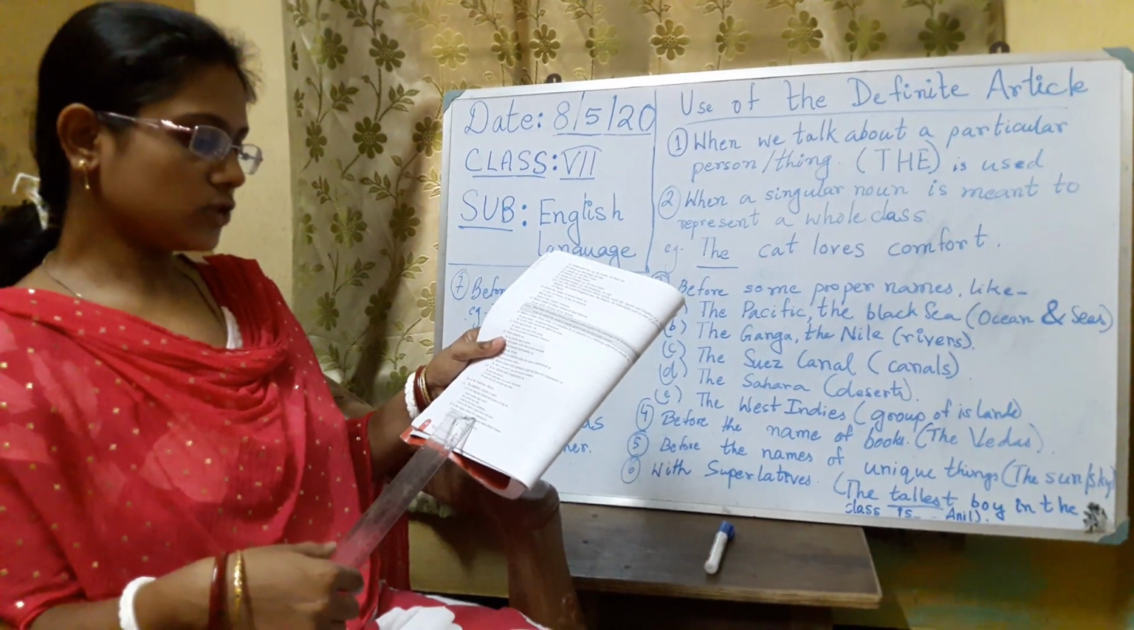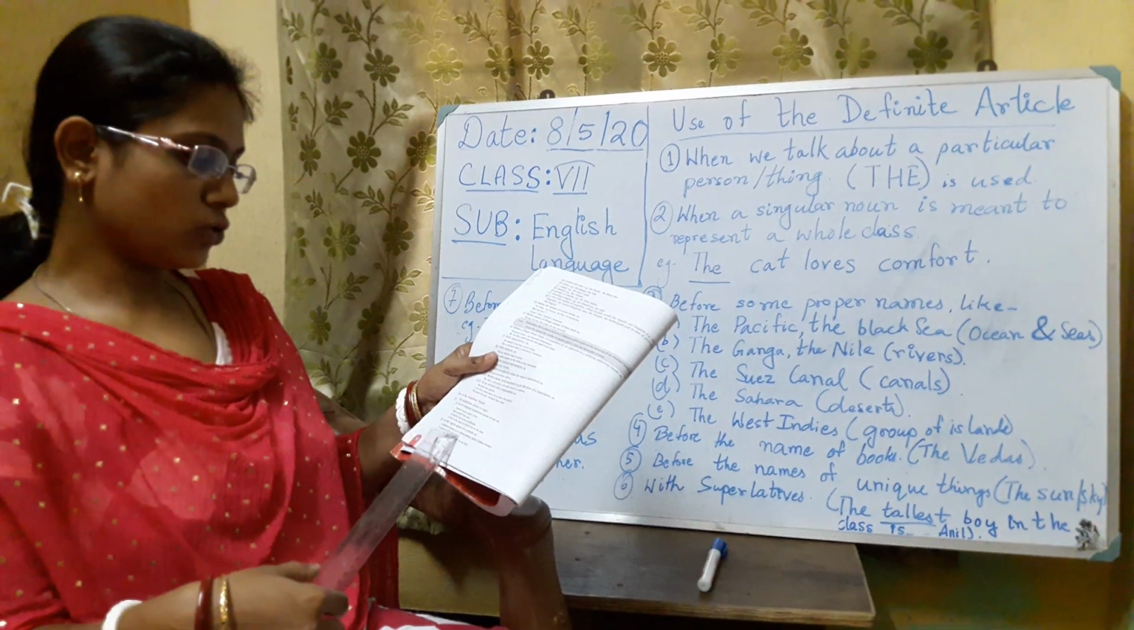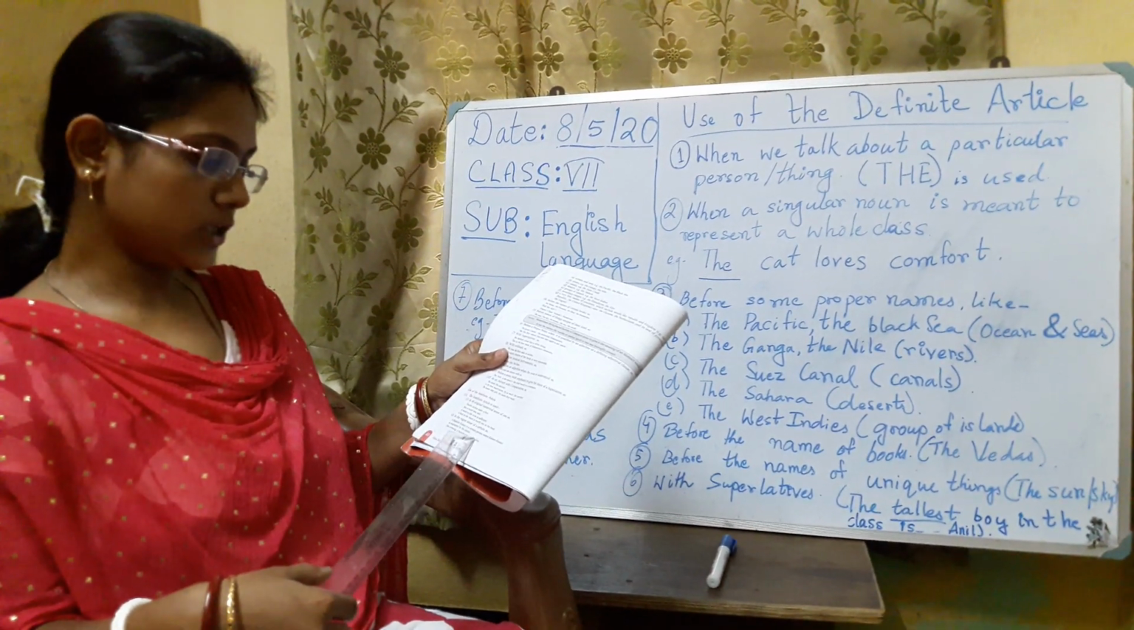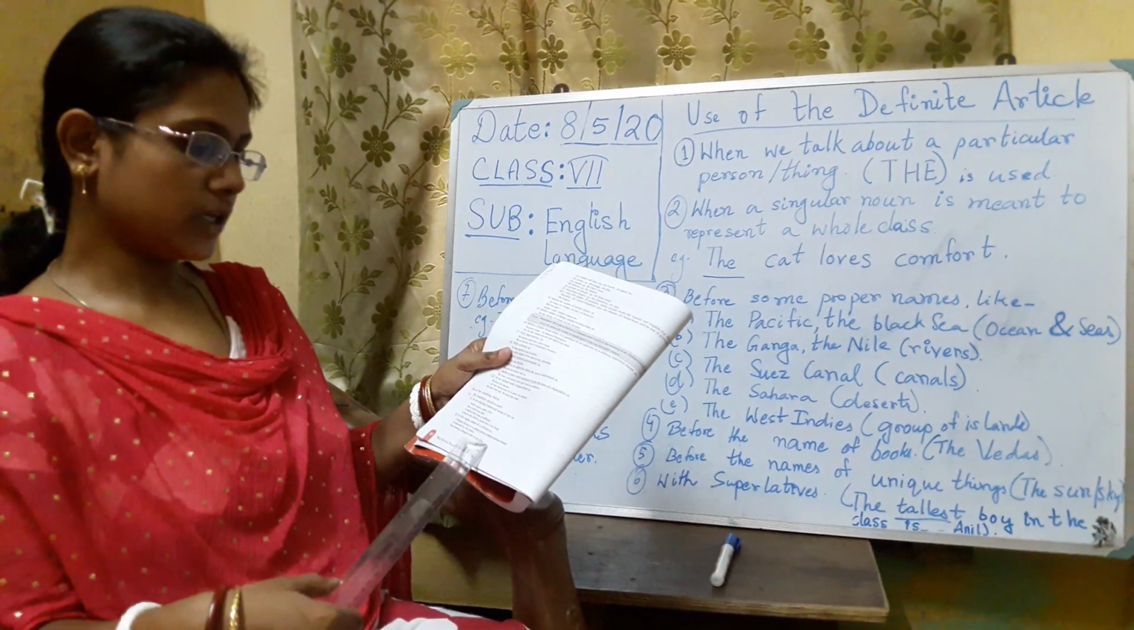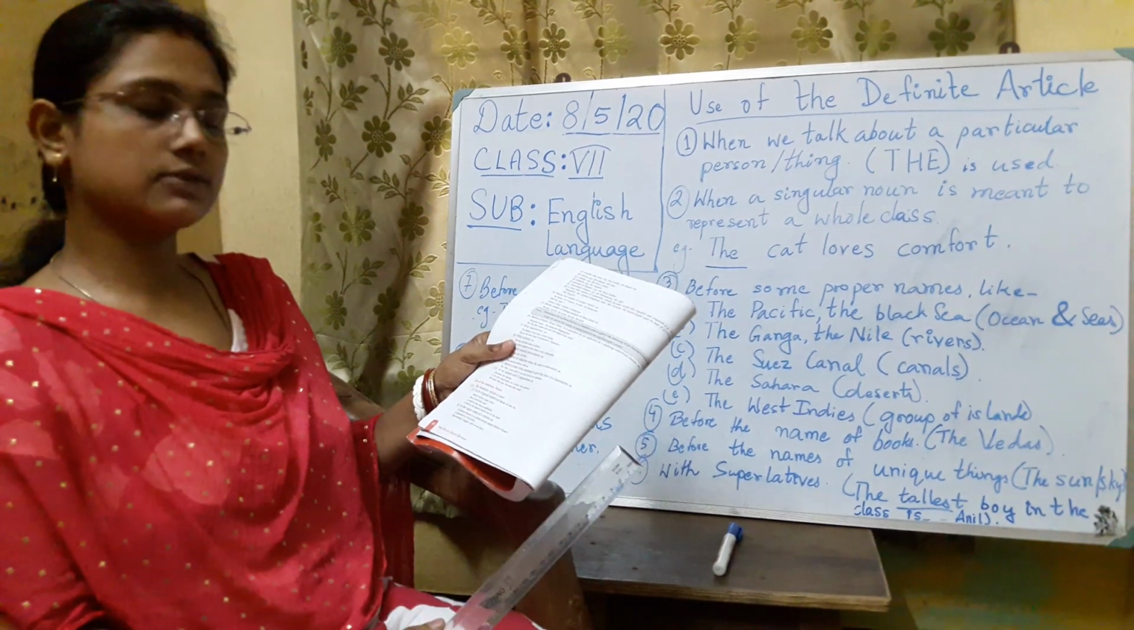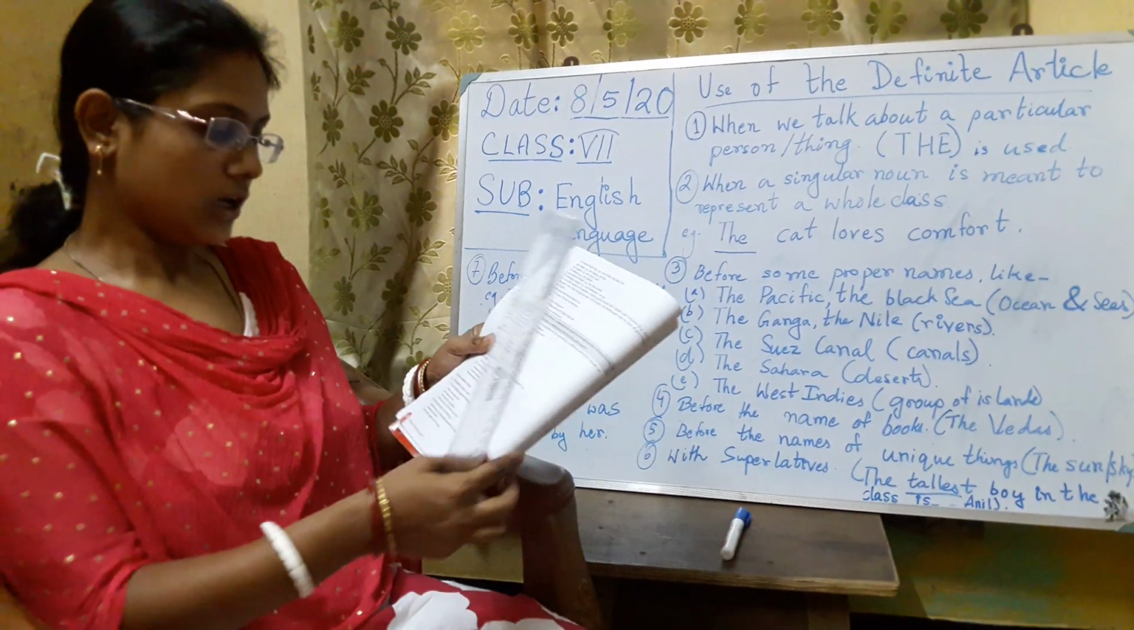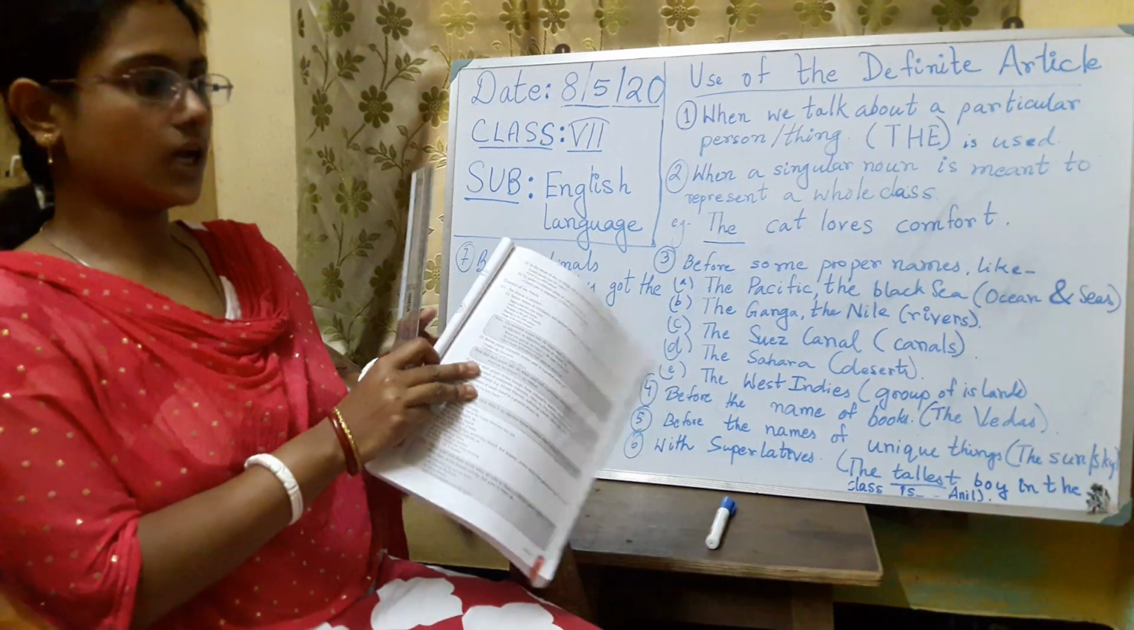In the vague sense of "a certain", like "a Kishore Kumar is suspected by the police." One evening, a beggar came to my door. So when it is the vague sense of a certain thing, at that time also we can use the indefinite article.